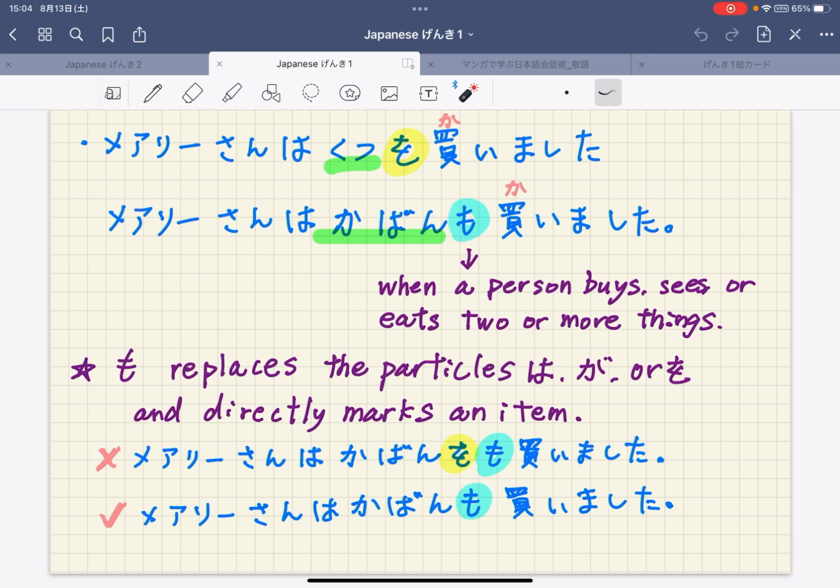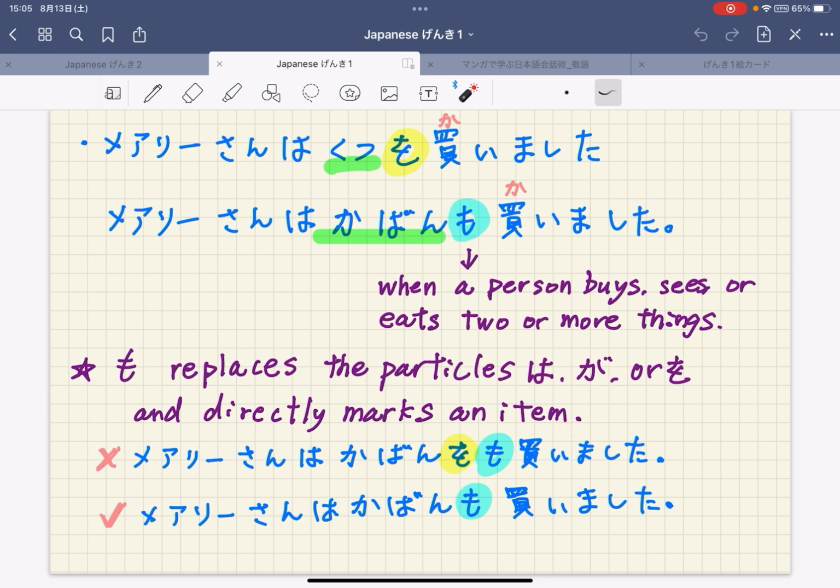So も is used to replace not only は but also the object particle を. も replaces the particles は, が, and を and directly marks an item.